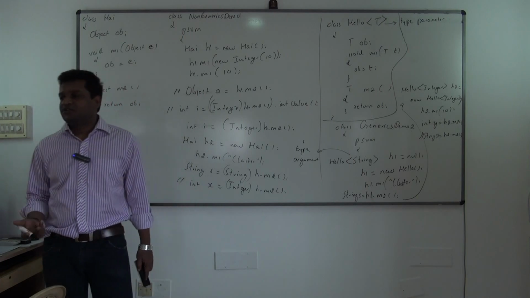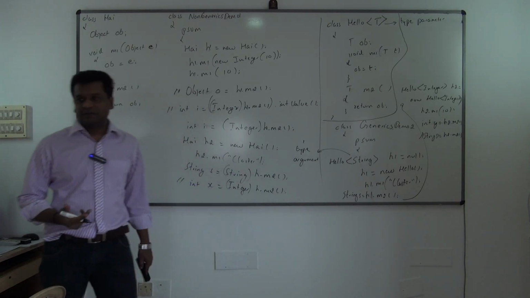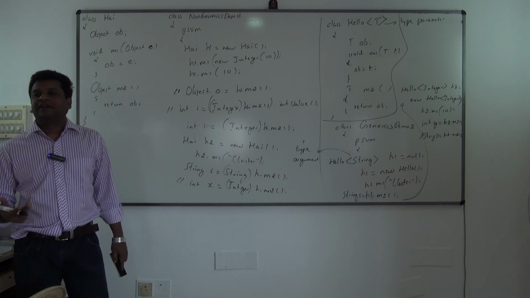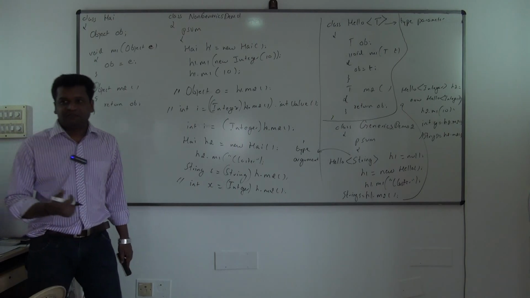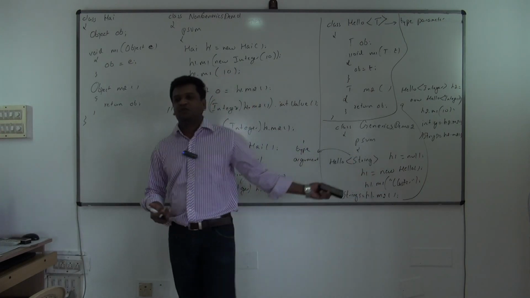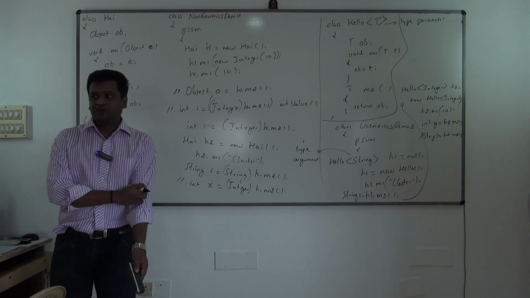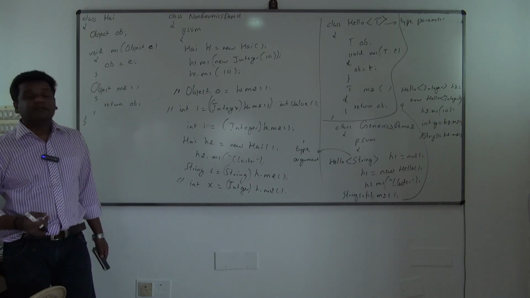So when you are creating the objects, only then you are deciding what type of data the class should use. Understood? How will you decide? With the help of type argument. You specify the type argument. Once you specify the type argument, whatever objects you create, H1 or H2, can use only that particular type now. Understood? So this is how it gives you type safety.